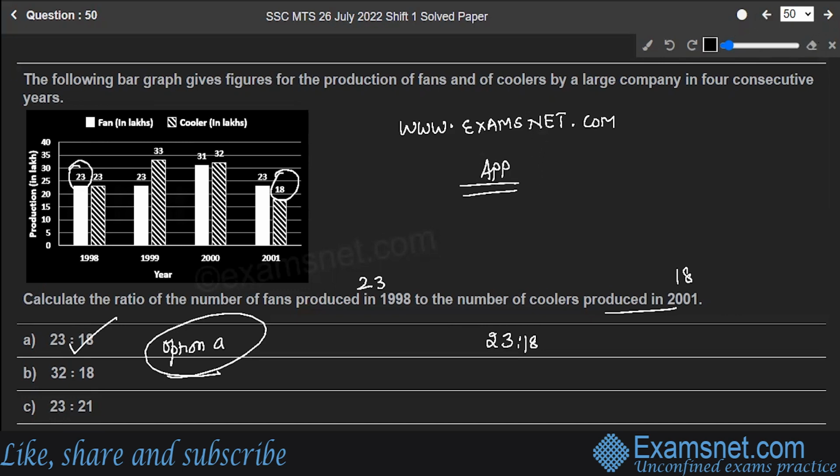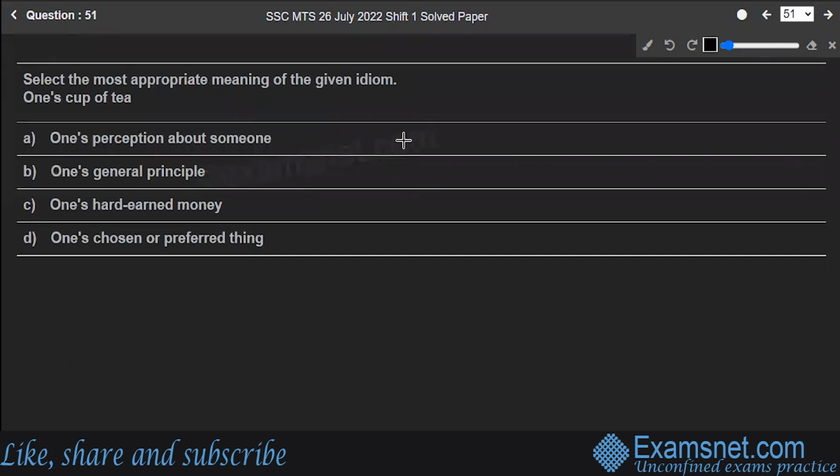Let's move to the next section, that is your English. First question for your English is, select the most appropriate meaning of the given idiom, one's cup of tea. Options are one's perception about someone, one's general principle, one's hard-earned money, one's chosen or preferred thing. See, the most appropriate meaning of the given idiom is one's chosen or preferred thing. One's cup of tea means something that one prefers, seeks, appreciates, or is concerned about. Frequently, it's used in the negative to denote the inverse. So, the correct answer to the question is one's chosen or preferred thing. Option D is the correct answer to the question.